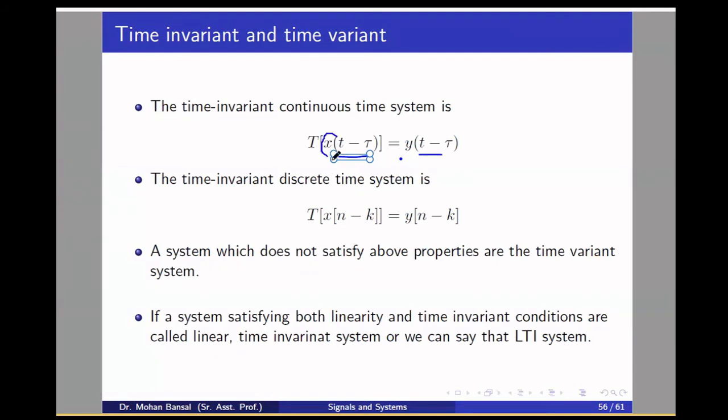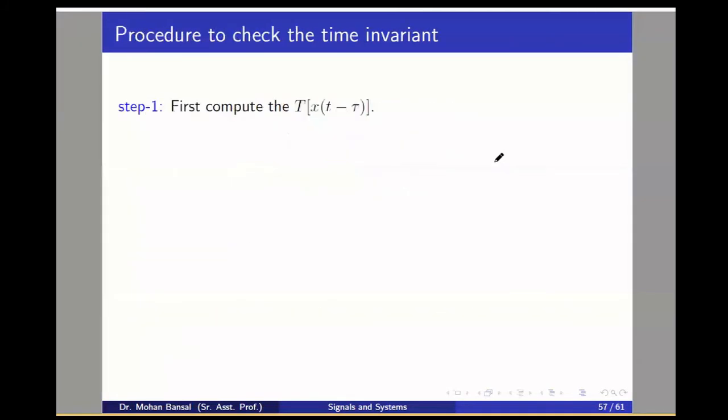So this is a delay in the input signal. We are passing it through the system. We will get y(t, tau). That we write as y(t, tau). It should be equal to y(t minus tau). We know the output of the system. If we replace t by t minus tau in the output, if y(t, tau) is equal to y(t minus tau), the system will become time invariant. Similarly, in the discrete case, you will get more clarity when we solve one problem here.